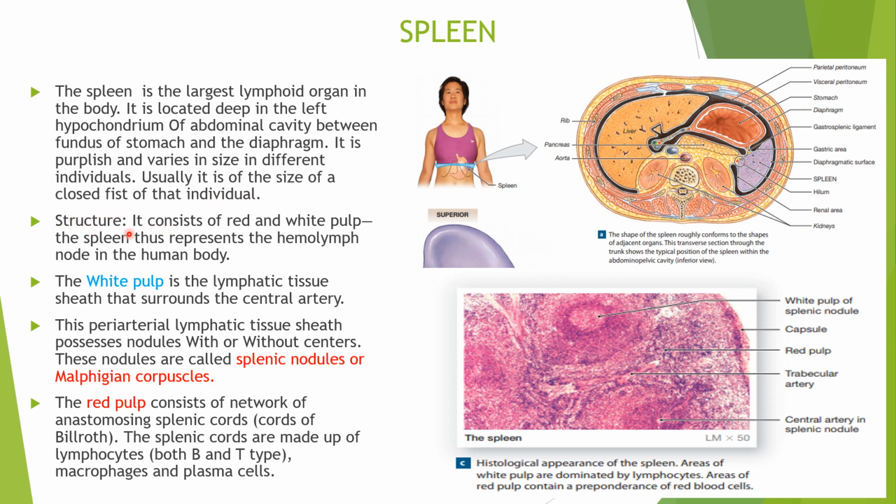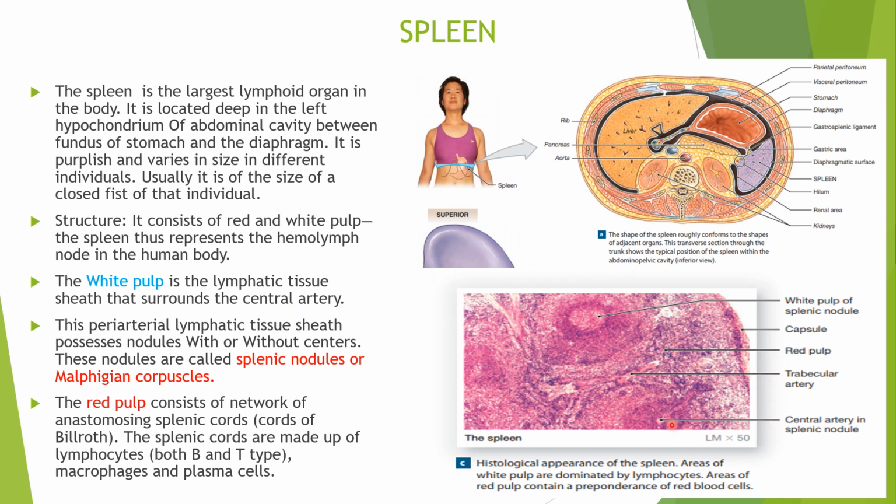Now coming to the structure of the spleen, we'll discuss the microscopic structure of the spleen. It consists of red pulp and white pulp. The spleen thus represents a hemolymph node in the human body. So what is this white pulp and red pulp? What does it consist of? If you see under the microscope, the white pulp is a lymphatic tissue sheath that surrounds the central artery. Now where is the central artery over here?